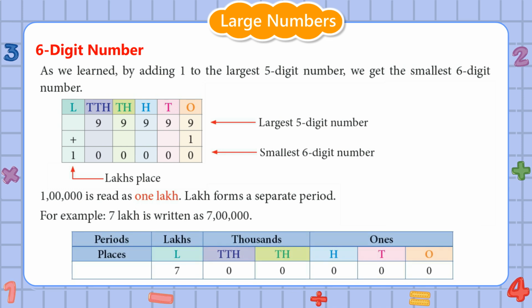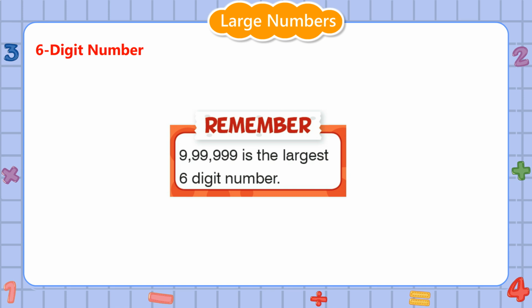Here, the first 0 on the extreme right is at ones place. Second 0 is at tens place. Third 0 is at hundreds place. Fourth 0 is at thousands place. Fifth 0 is at 10,000s place. And 7 is at lakhs place. Remember, 9,99,999 is the largest 6-digit number.